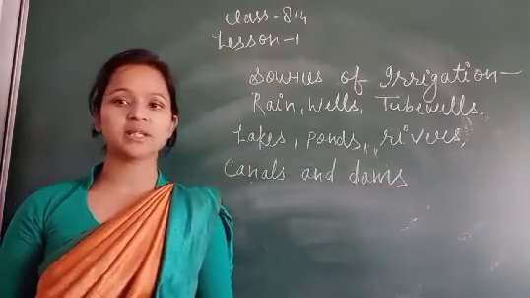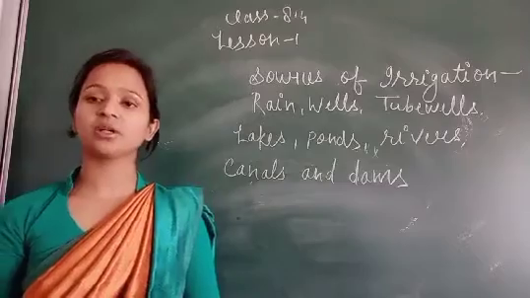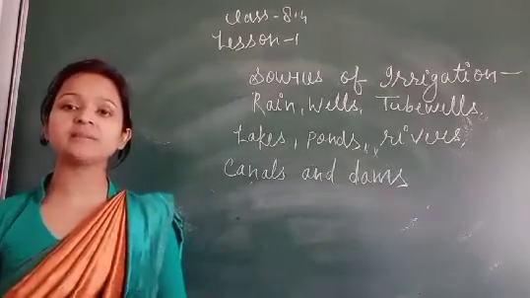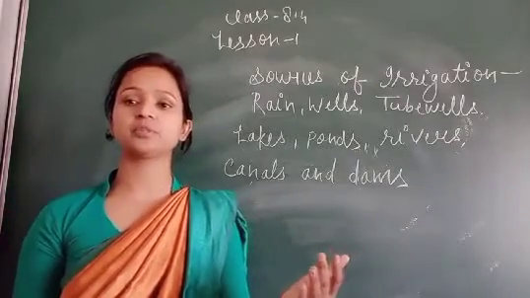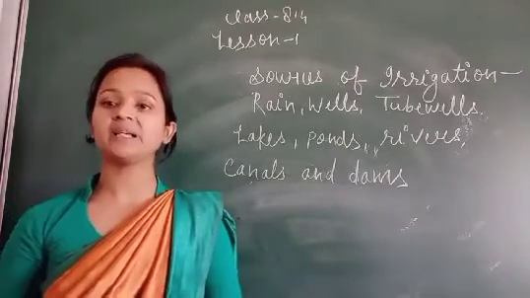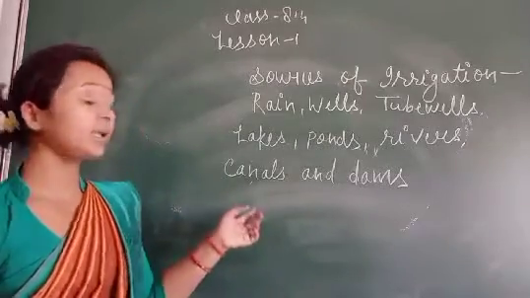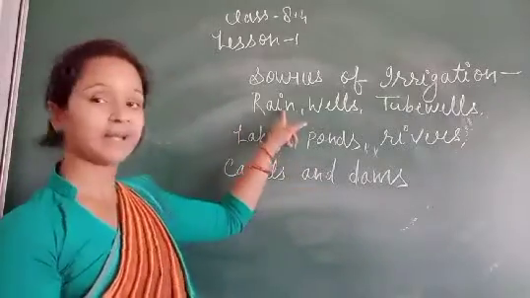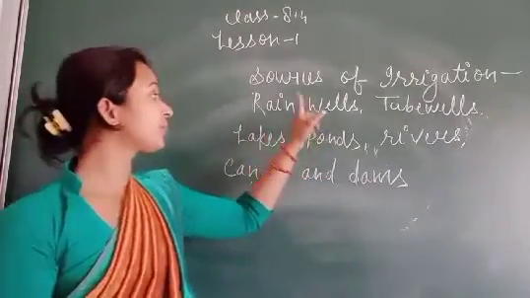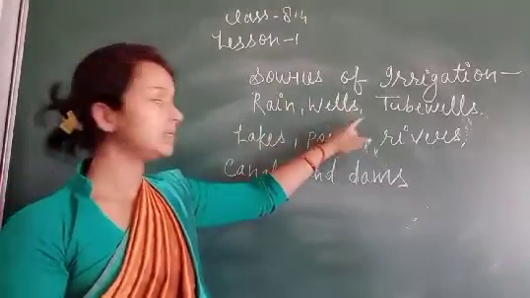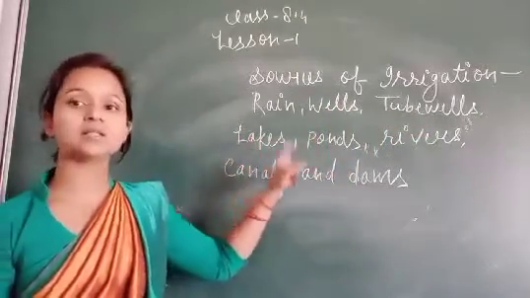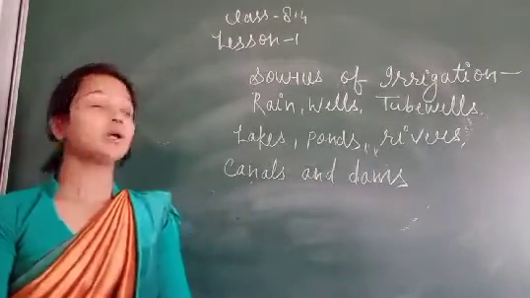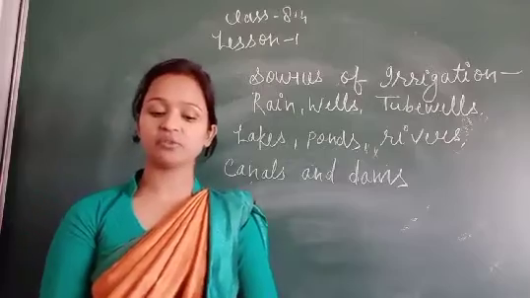So you know what irrigation is: giving water to the plants is called irrigation, and it differs from soil to soil, crop to crop, and season to season. Now come to the sources of irrigation. Rain is the main source of water. So rain, wells, tube wells, lakes, ponds, rivers, canals, and dams. These are the sources of irrigation.